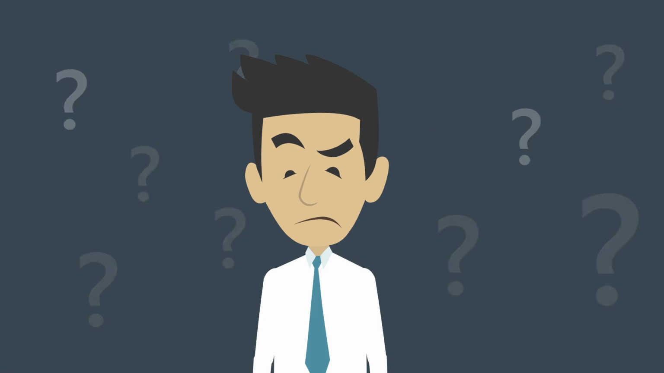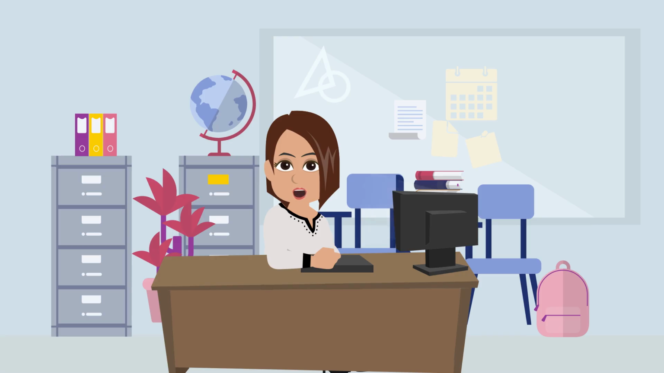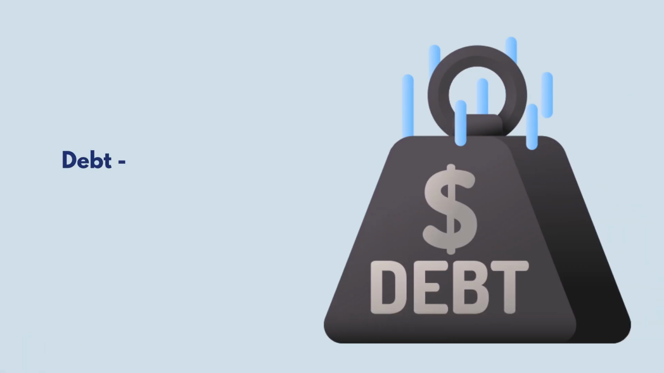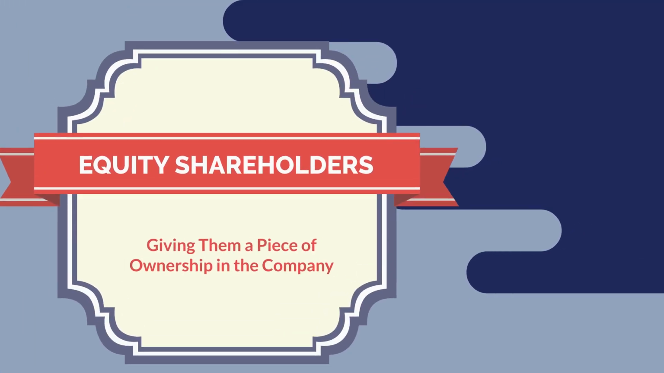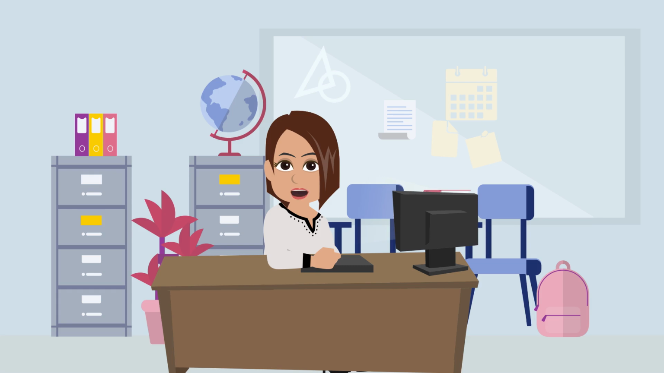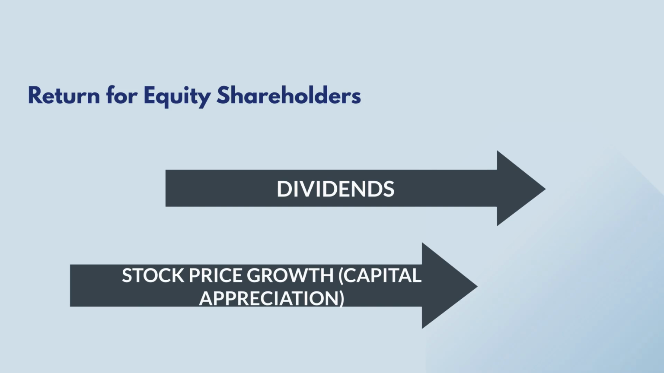But what are debt and equity? Debt is borrowed money. The company takes loans or issues bonds and agrees to pay interest and repay the principal. It's like renting money. Equity is ownership. The company raises money by issuing shares, giving investors a piece of the company in return for capital. Equity investors expect returns in the form of dividends and stock price growth.